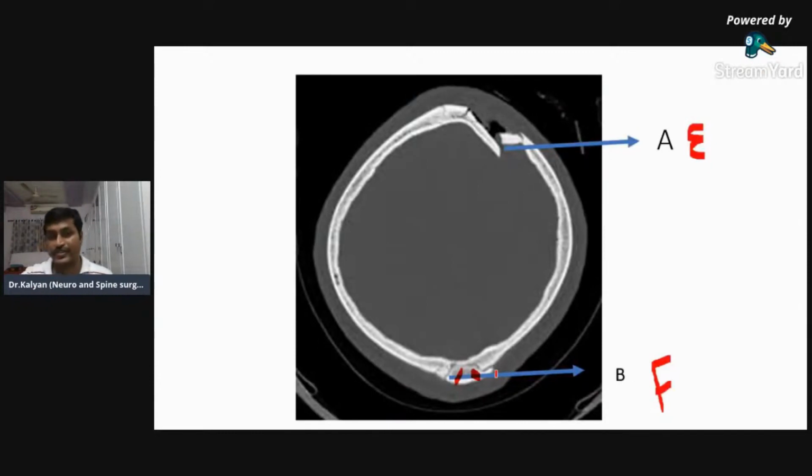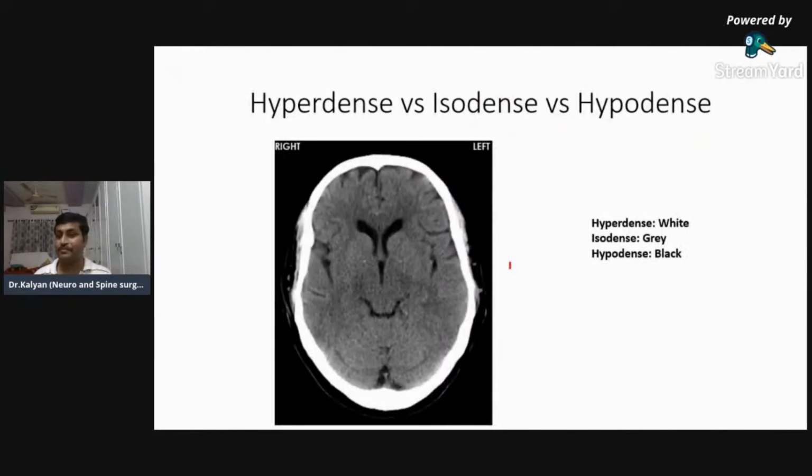They're all bone windows. You cannot identify the brain over here. Brain appears as a very grayish thing; you can't identify anything. So when I was looking for fractures, I was looking in the bone windows. Now let's go to the brain windows. Normal structures in the brain, I will explain step by step. If I try to show you the entire normal structures of the brain in the CT scan, again you will get bored and you will not be able to remember anything. So I'm going step by step.